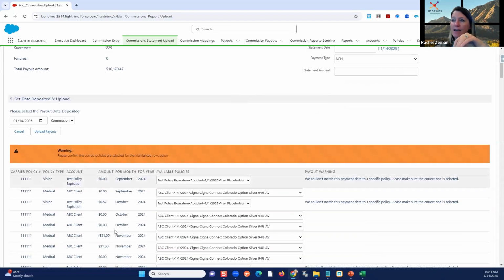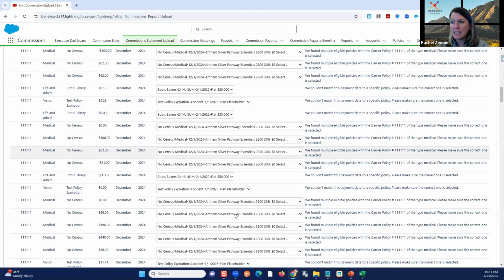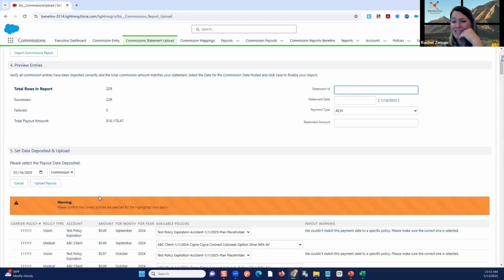I can see every single entry that was on the statement. And it's giving me either an error, which is red, that's telling me it can't find something, something's missing, or maybe there's a mismatch. Maybe I have a policy that was assigned to vision, it should be dental. It's going to tell me those errors. Warnings are just that, they're warnings. Red errors will not let you continue and import and create records. Warnings just say, hey, you might want to be aware of this.